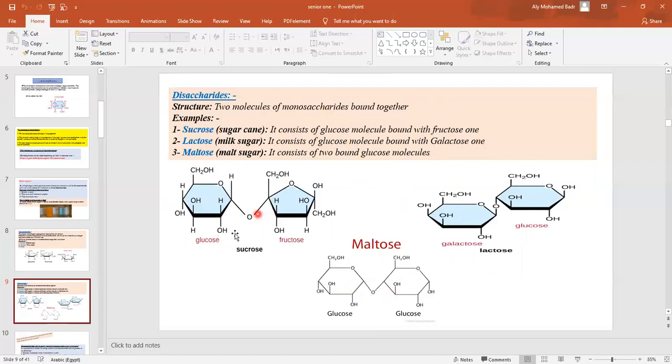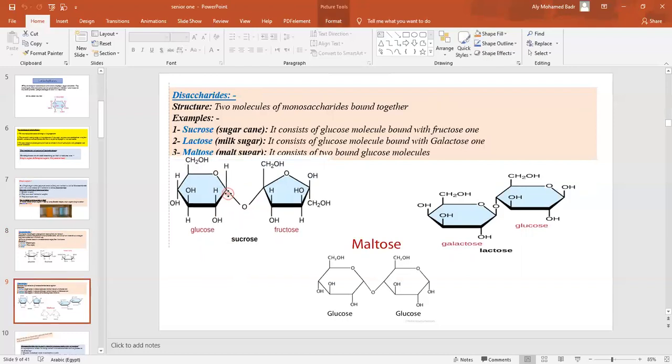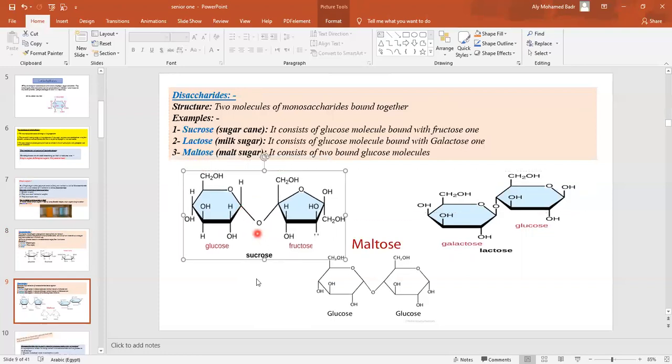When we combine two monosaccharides, we make it minus a water molecule, by dehydration, sorry. We get oxygen and hydrogen from one molecule and hydrogen from the other one, minus a water molecule, minus H2O.